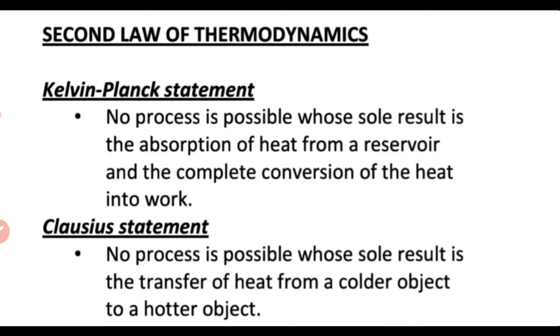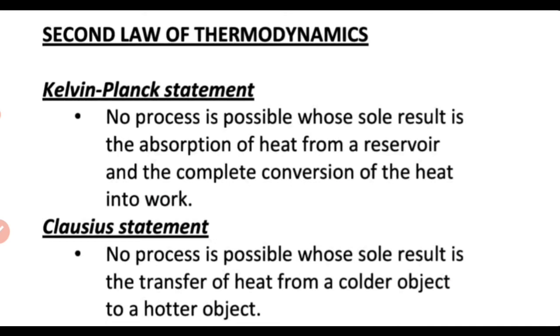No process is possible whose sole result is the absorption of heat from the reservoir and complete conversion of heat into work. Now the Clausius statement says that no process is possible whose sole result is the transfer of heat from a colder object to a hotter object. The reverse is familiar to us. That means heat always flows from a hot body to a cold body, from the hot body to the cold surroundings.